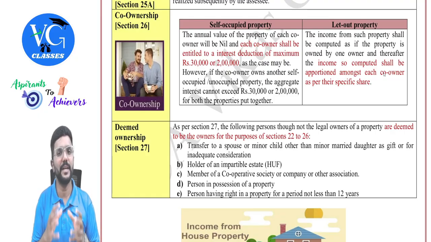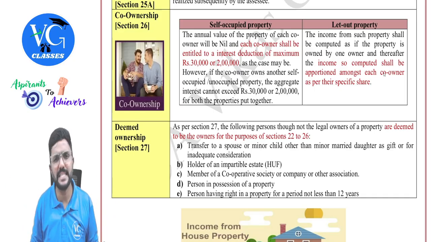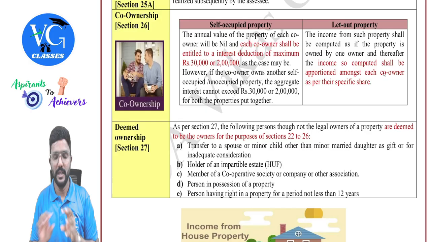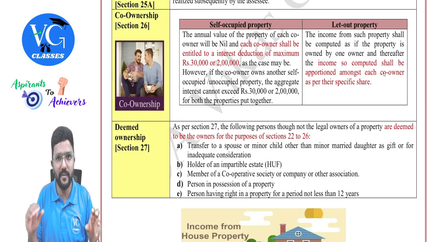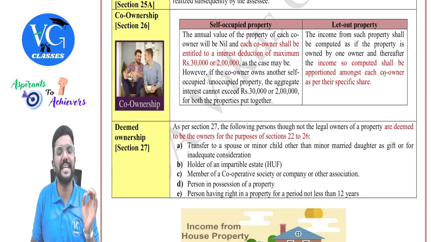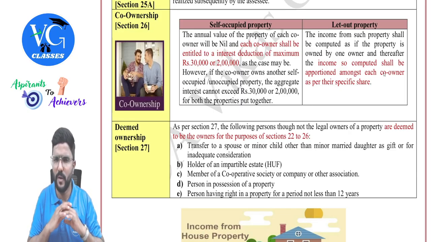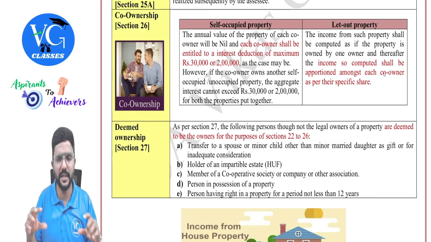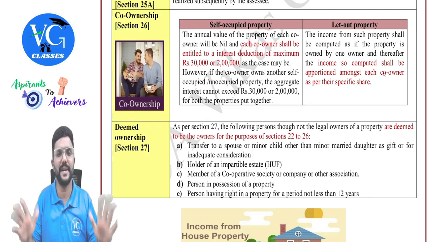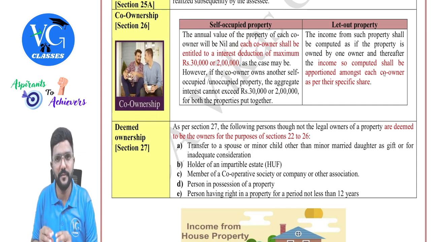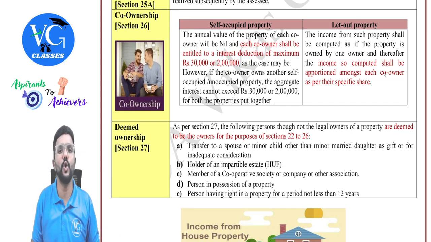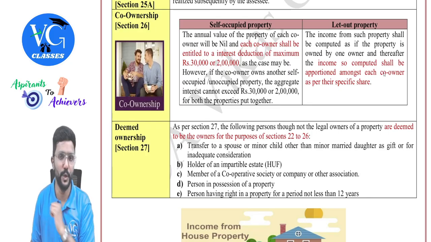Then, sir, what if the jointly owned property is let out? In that case, we will compute the income from house property as if it is owned by one person. The final figure, whatever we derive, we will share between the co-owners in the ratio of ownership. Clear? So we will compute all the items, the income, the final figure, as if the property is owned by one person. And that figure, we will split between the co-owners in the ratio of ownership, guys.